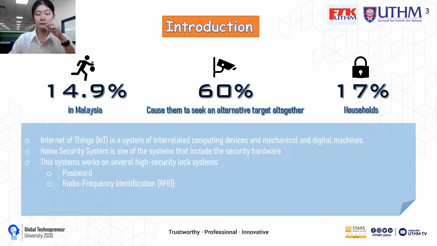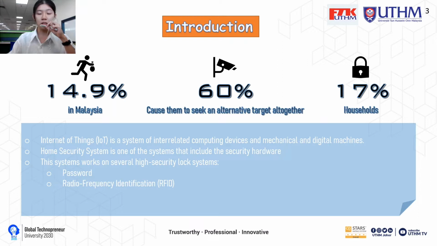Introduction of the project. According to the Crime Statistic Publication 2021 of the Malaysian government, 14.9% of housebreaking and theft cases happen in Malaysia. Research shows that 60% of burglars think the presence of an alarm will cause them to seek an alternative target altogether. Yet only 17% of households have a home security system. So in this project, a home security system with an IoT application is being developed.